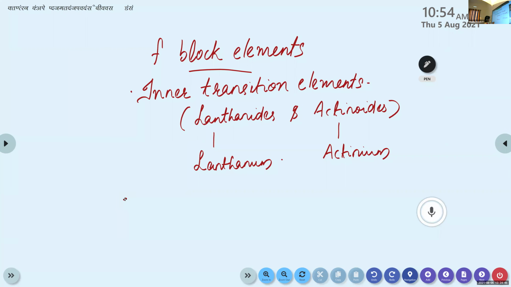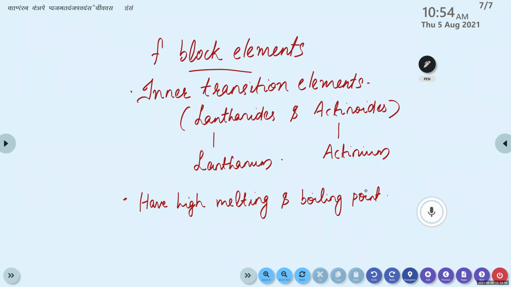Then they have high melting and boiling point. Usually we are not using these F block elements for any chemical reactions.